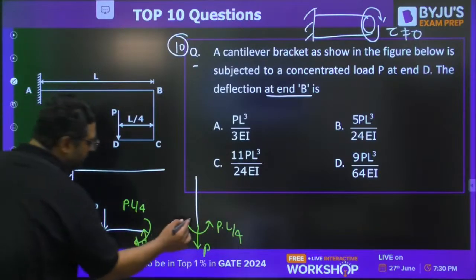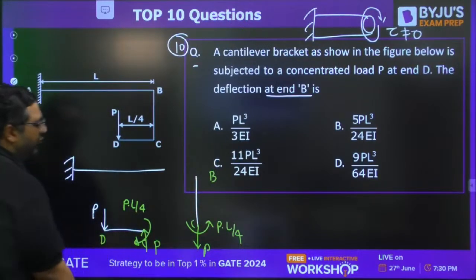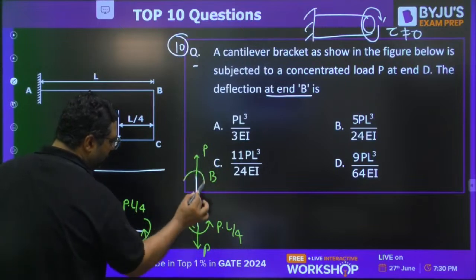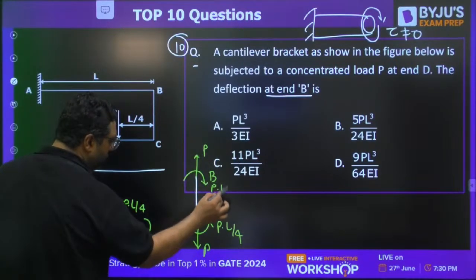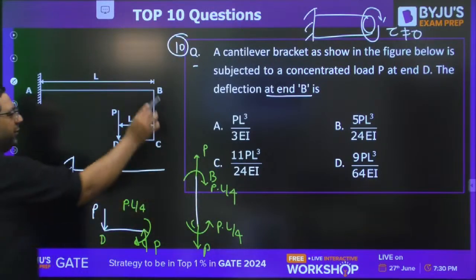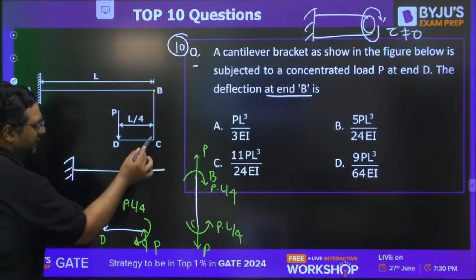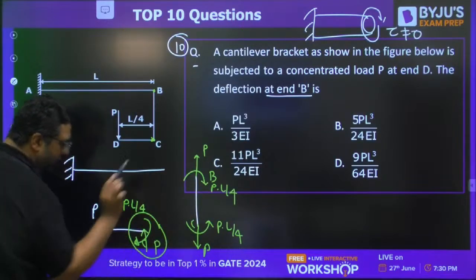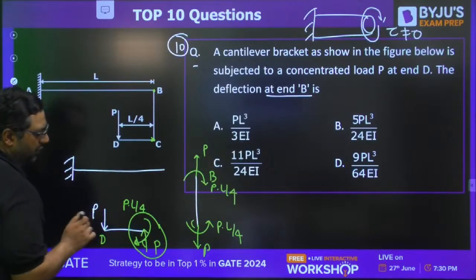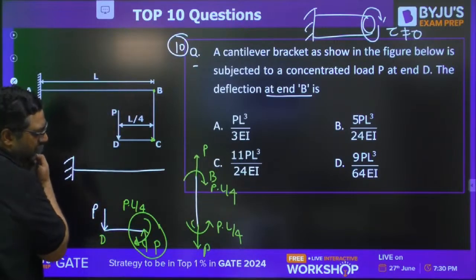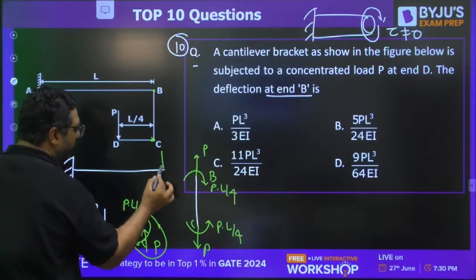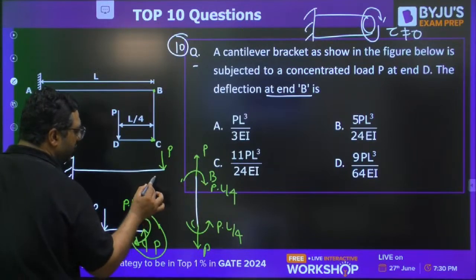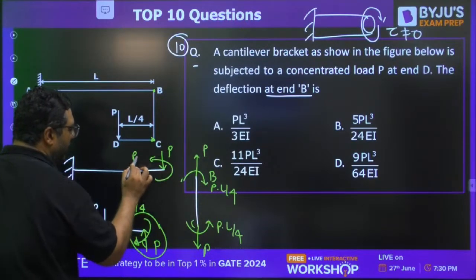Now for equilibrium of this BC part, we would be having a force P here opposite and a moment P into L by 4. And you know that at point C there is net load 0, and similarly at B also net force is 0. So whatever we have applied here, we have applied opposite to that here. So on this part you will be having a P downward. This moment is clockwise, so we will be having an anti-clockwise moment of P into L by 4.